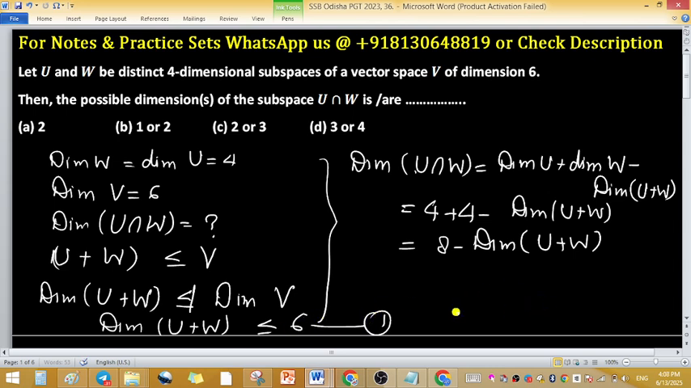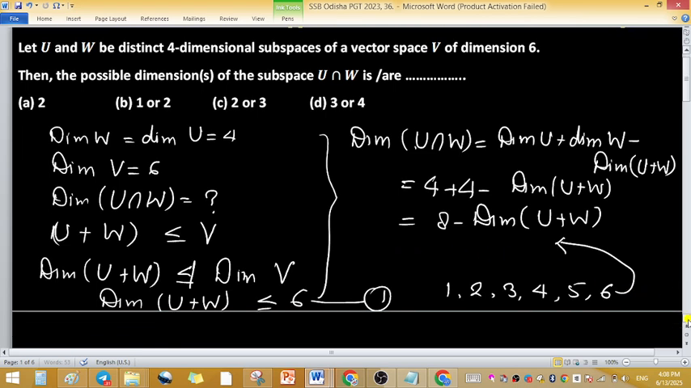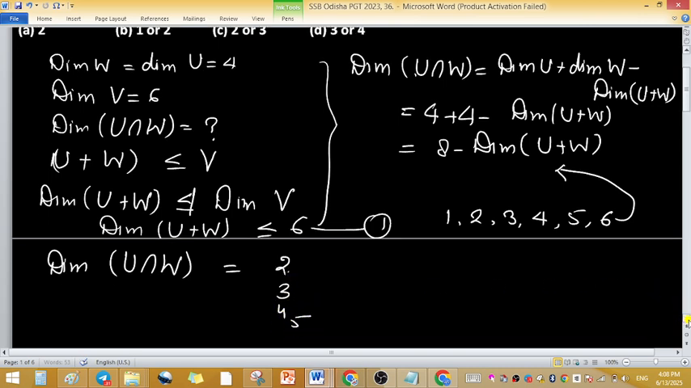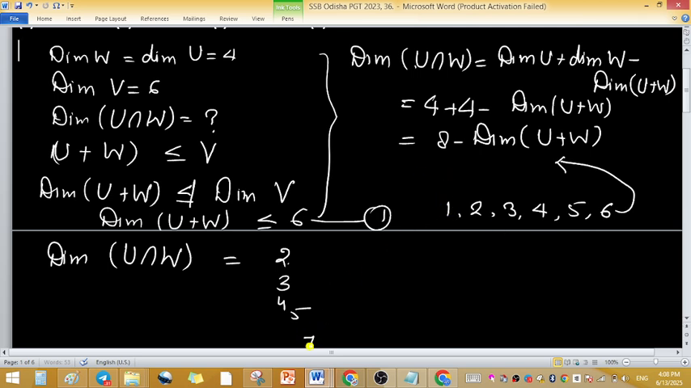So what are the possibilities? 1, 2, 3, 4, 5, 6. So if I use the higher value 6, then the possibility of the dimension of the intersection U intersection W is 2, 3, 4, 5. When I use the min value, then up to 7, 6, 7. So these are the possibilities.